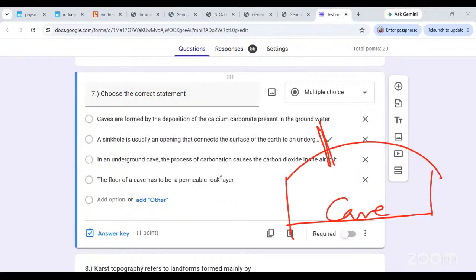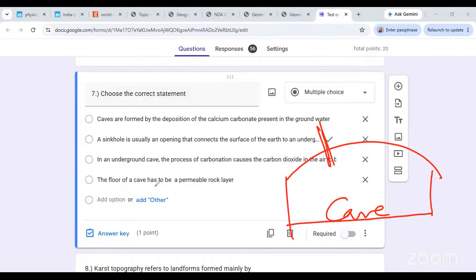Permeability, what should permeability mean? Will the water be allowed to move through the layer? Will it be allowed to pass through the layer through joints and cracks? Or will it not be allowed to pass through? It is allowed. That's correct. That is the more logical conclusion. Permeability means that there will be joints and cracks in the rock through which the water can move.